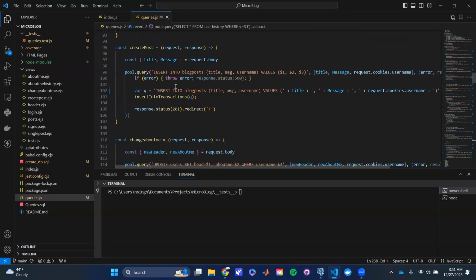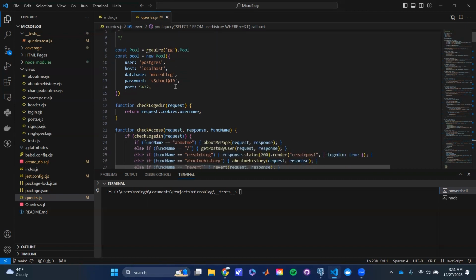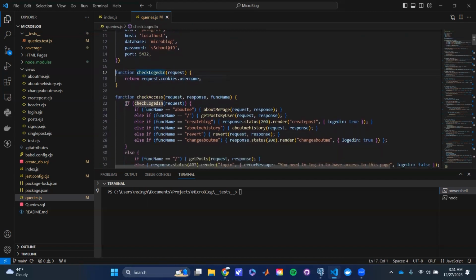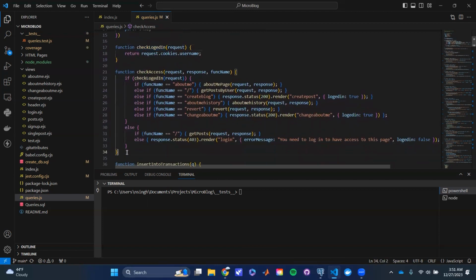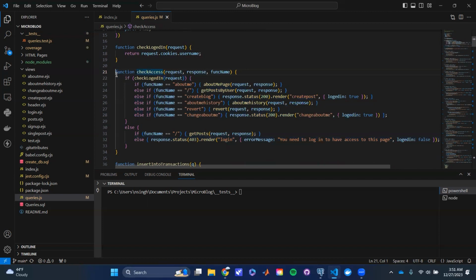The next file, the more important file, is the queries.js, and this is where everything happens. This is the file where we actually access the database, and this is kind of where all the helper functions are too. So the first function is very simple, check logged in, checks if we're logged in. The second function is here to avoid repetition and have a preliminary function to authenticate the user. We can make this more complicated later, same thing with check logged in, but right now it's very simple. It just checks if there's a cookie with the username.